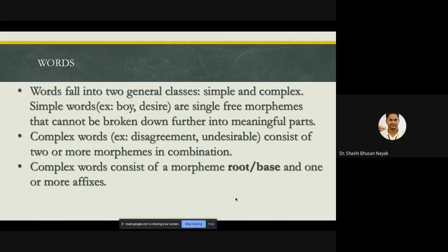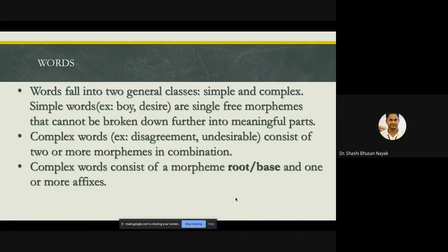Then again, in the book, there are multiple categories of words. I'll get into that, but primarily, you may call them simple, compound, and complex. But technically, in terms of morphology, there are two general classes, simple and complex words. Simple words, boy and desire, are single free morphemes. They cannot be broken down into further meaningful parts. Complex words such as disagreement, undesirable, consist of 2 or more morphemes in combination. Complex words consist of a morpheme, root or base, and 1 or more affixes. You'll ask me what is root or base. You will get to know in future slides or in future examples.